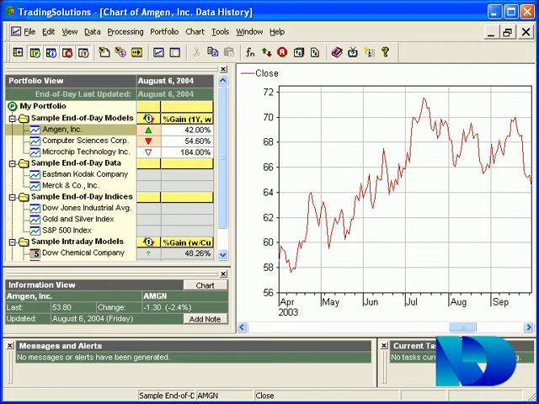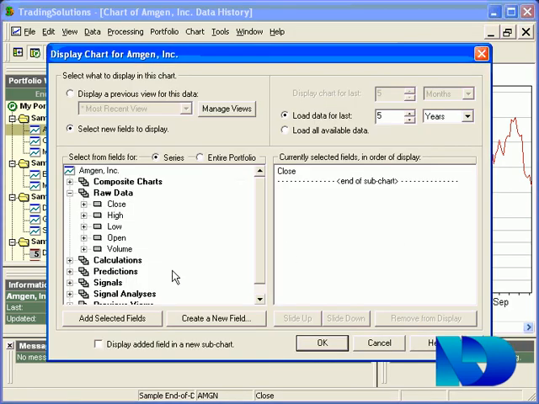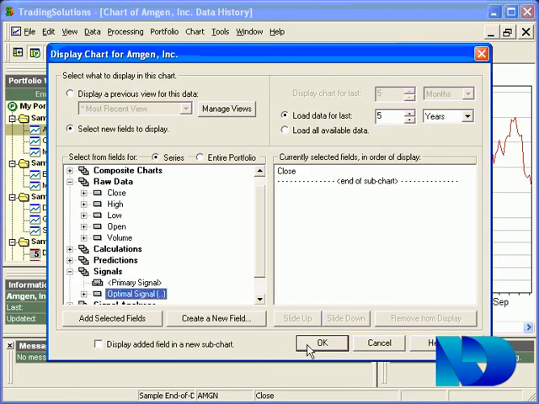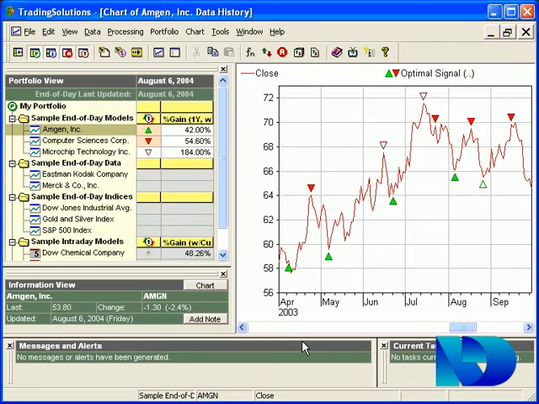as closely as possible. To train a neural network in this way, we need historical examples of when the best trades would have been. The optimal signal provides us with these examples. I'm going to add an optimal signal here. TradingSolutions systematically analyzes all of the historical data for a stock to determine when key trades should have been performed.